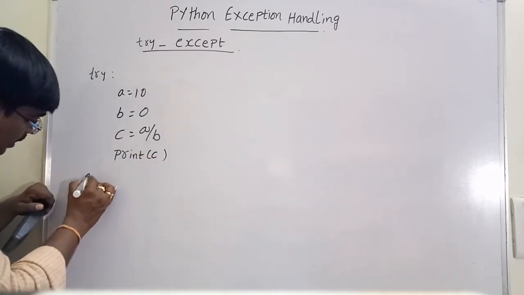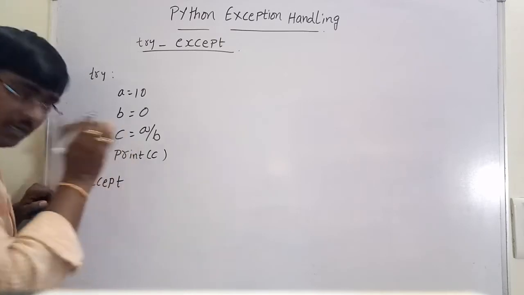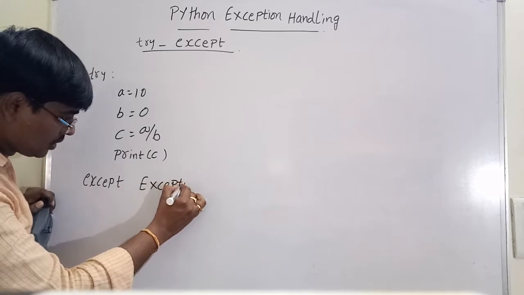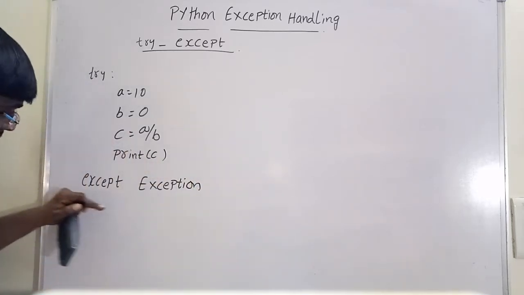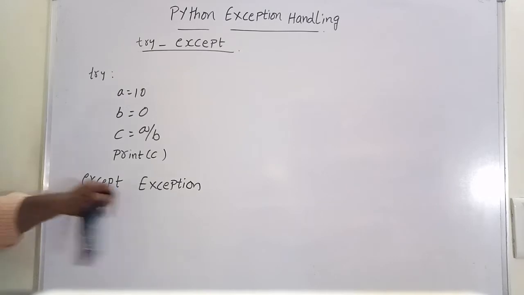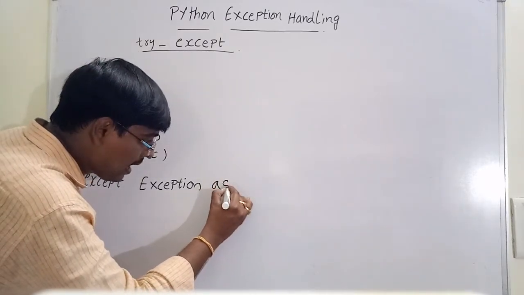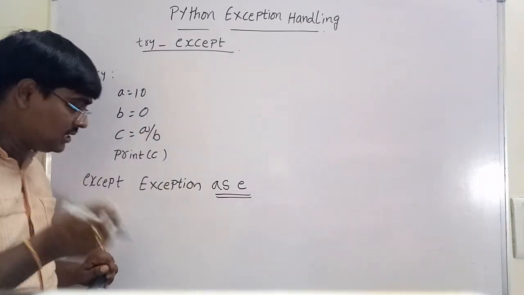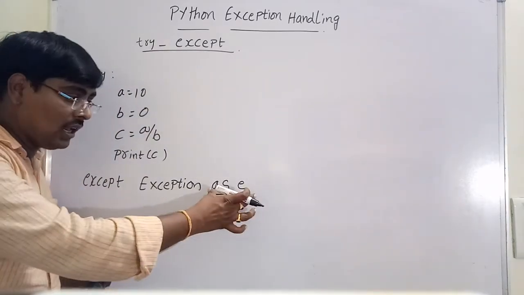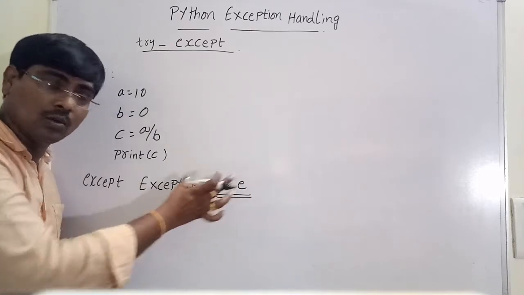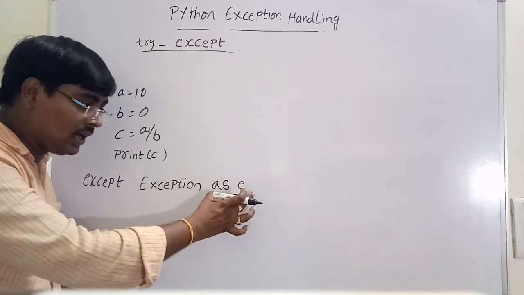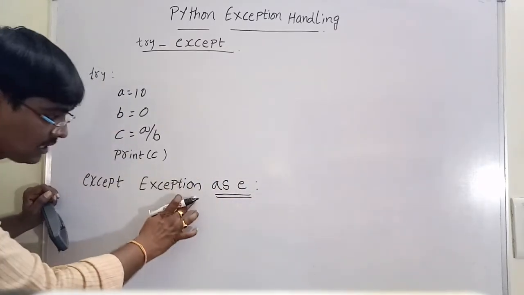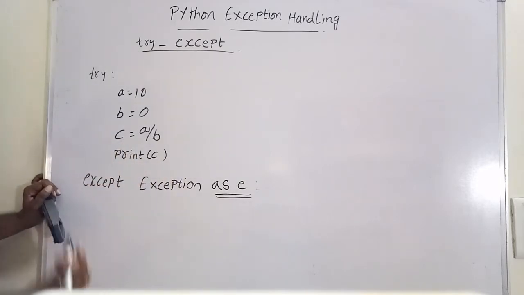Okay, I am writing the except statement. Suppose I don't know the type of error, by default I am writing the base exception. Except Exception as E. Another syntax is that for an exception we are writing an exception variable also. So except Exception as E.